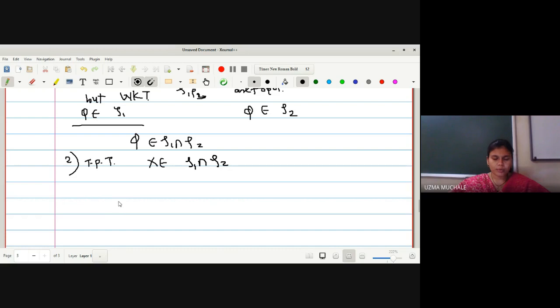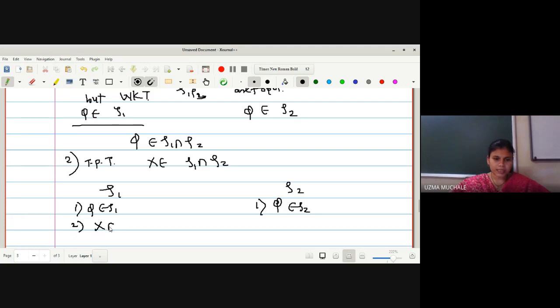Right? If I want to prove X is a member of τ1 intersection τ2, we know that τ1 and τ2 are topologies. If τ1, τ2 are topologies, what are the properties? First property is φ is a member of τ1, φ is a member of τ2.